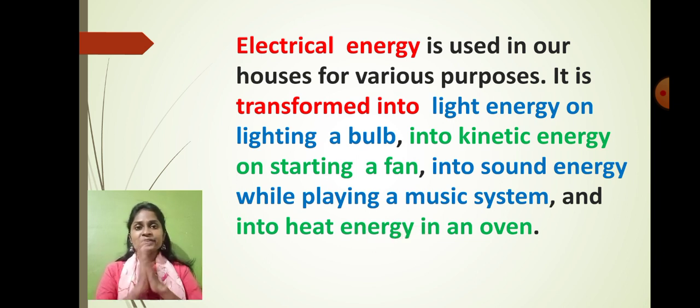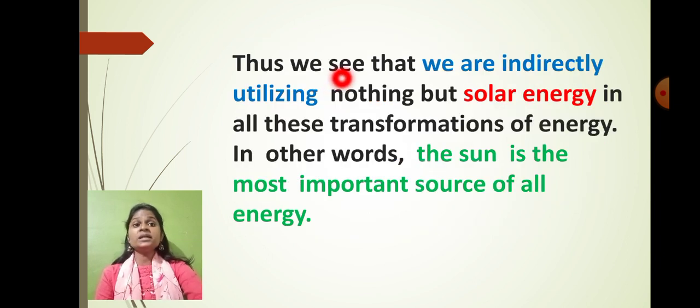So these are the various ways by which the electrical energy has been converted into light energy, kinetic energy, sound energy and heat energy. So this is how the different forms of energy are converted from one form to another during various activities, right?